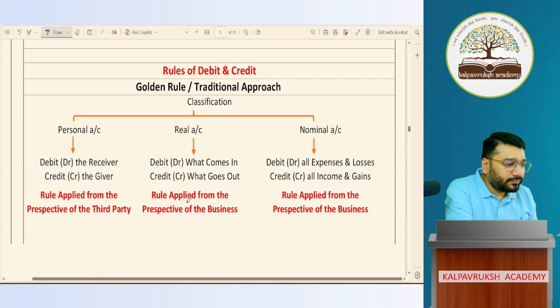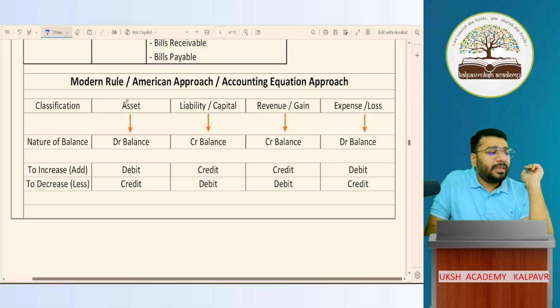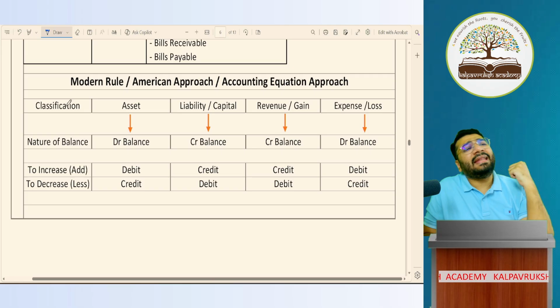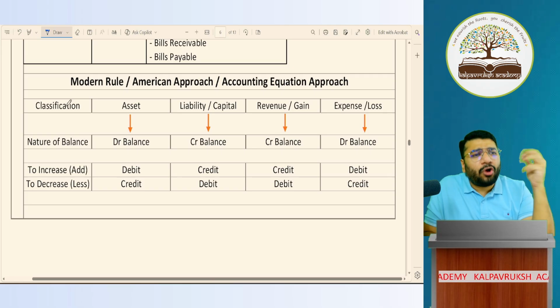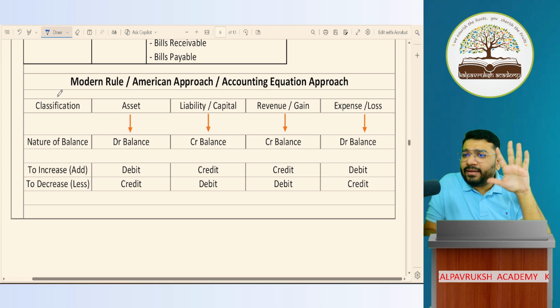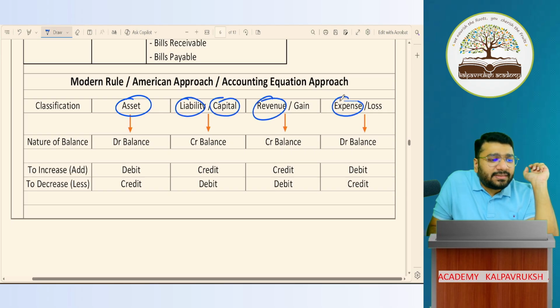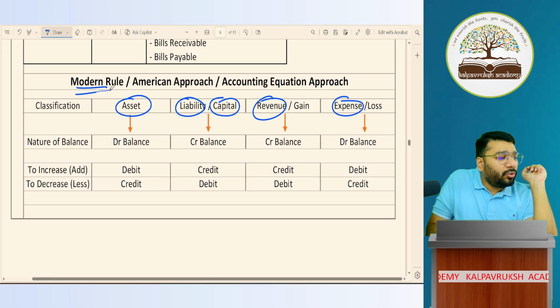Now, golden rule, I'm not going in depth. Let's go to the modern rule. As per the modern rule, you take any account, cash account, bank account, debtor account, any account, you will be able to classify them in 5 categories. One is asset category, second is liability category, third is capital category, fourth is revenue category, fifth is expense category. This is called the modern rule.